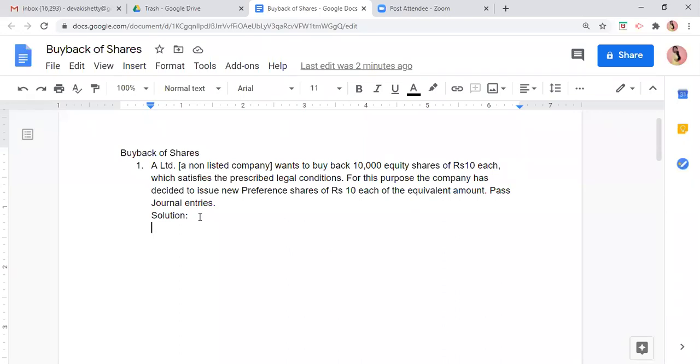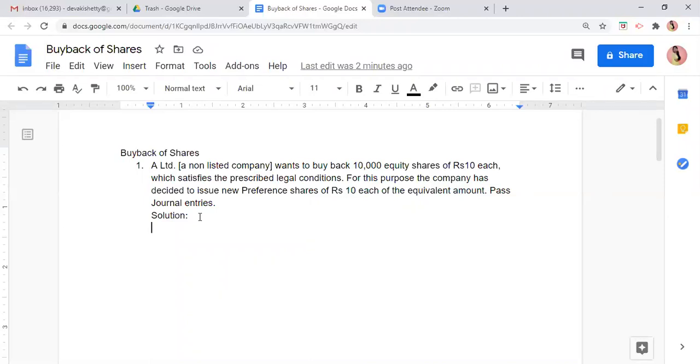And for the purpose of buyback, the company has decided to issue new preference shares. Last lecture I had told you, for the buyback, for the nominal value of shares, now you know what is nominal value, for the face value of the equity shares which have to be bought back, the company can either depend on a fresh issue, or the company can depend on CRR, or securities premium also can be used.